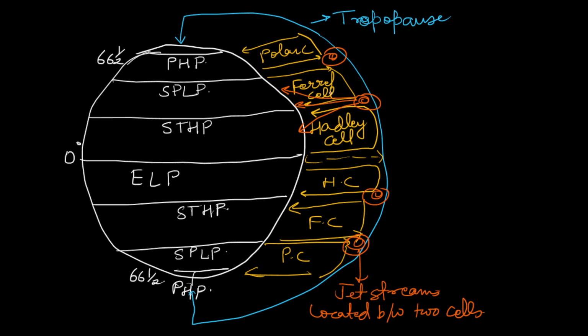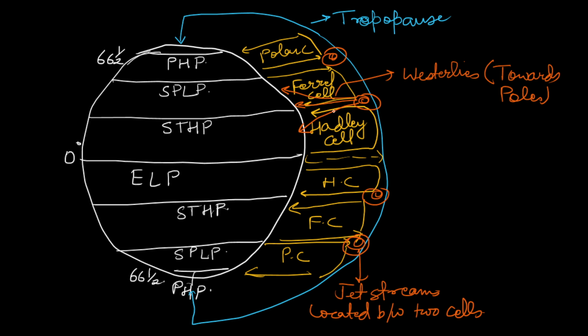So what you will find is that westerlies are moving towards the poles here. These are the geostrophic winds. These are the westerlies which are moving towards the poles. And in the Hadley cells they are moving towards the equator.